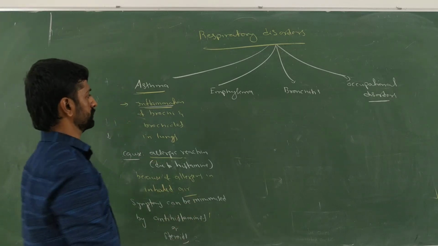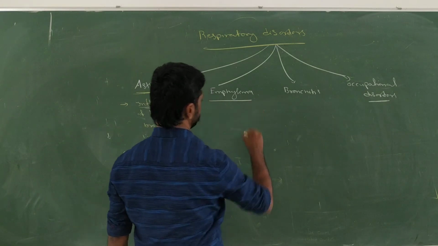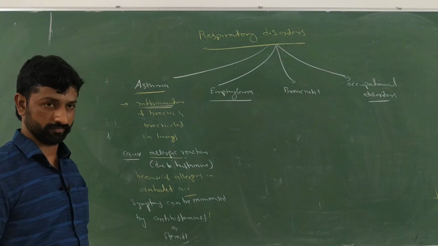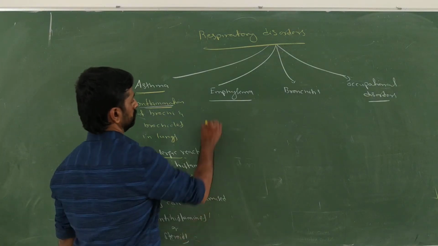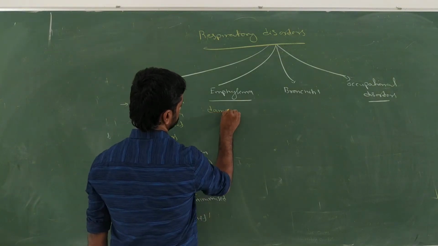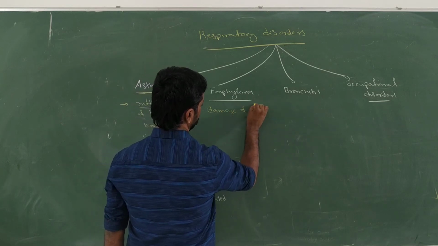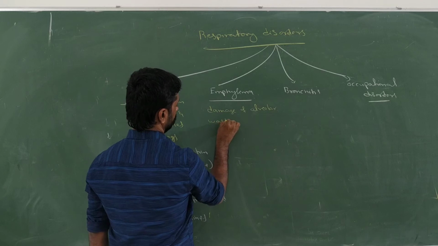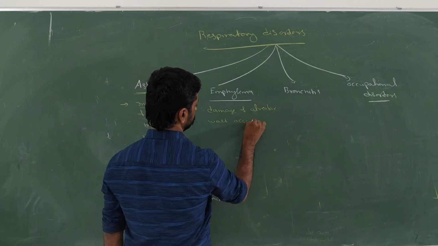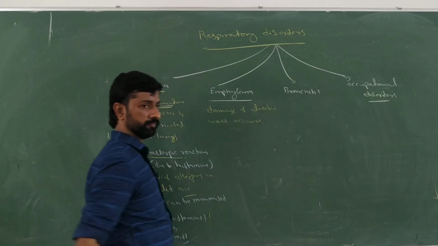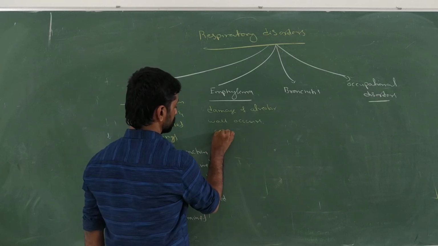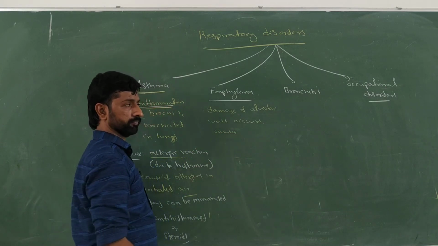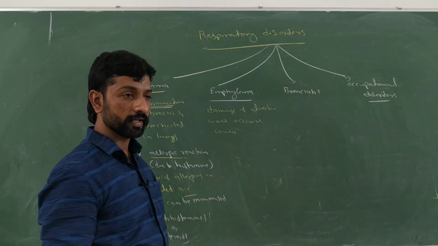Next, emphysema. What happens during emphysema? Here the damage of the alveolar wall occurs, and that leads to a decrease in surface area.